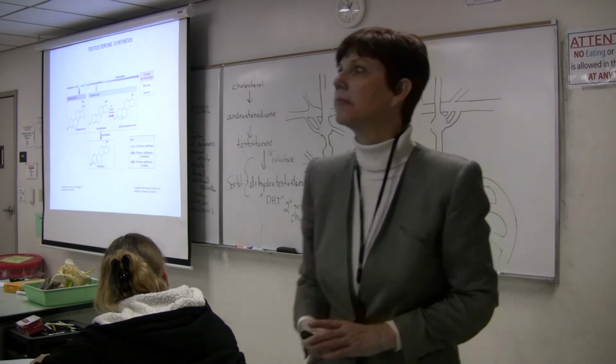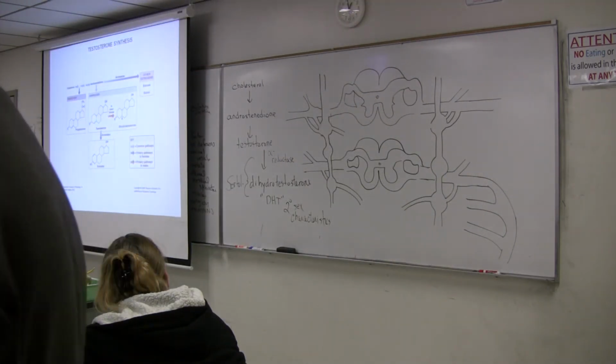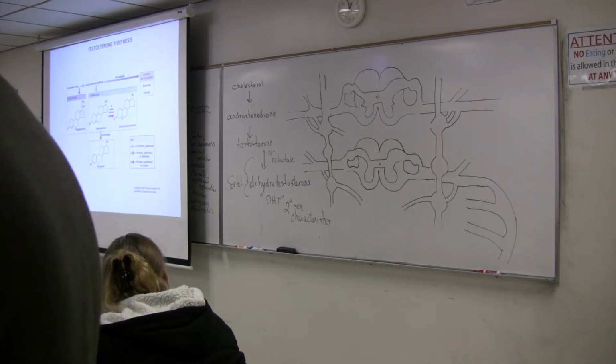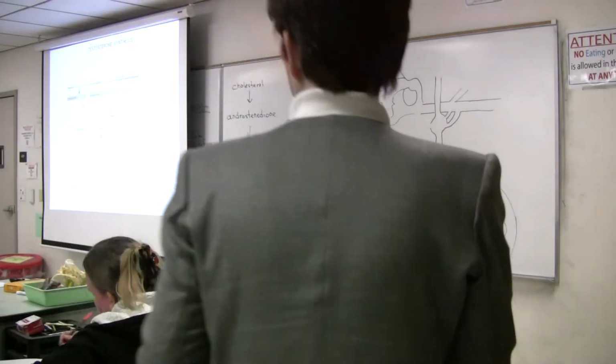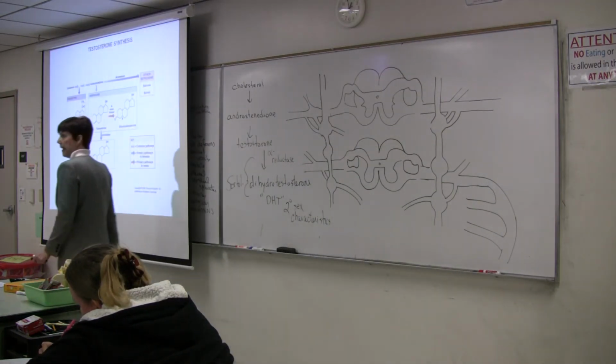What does it say after the DHT under that? Secondary sex characteristics. So the denser muscle, bone, lower voice, facial hair, as well as the genitals looking like a male. Any questions?